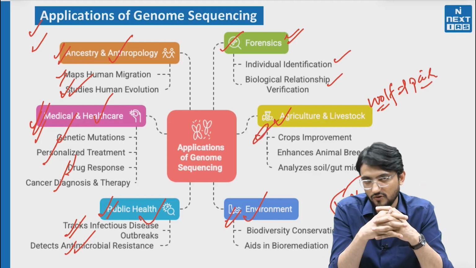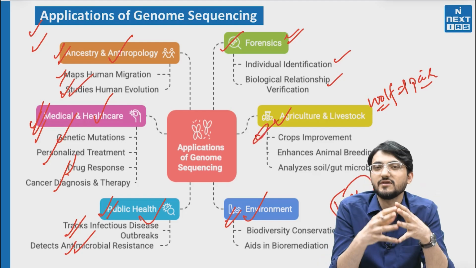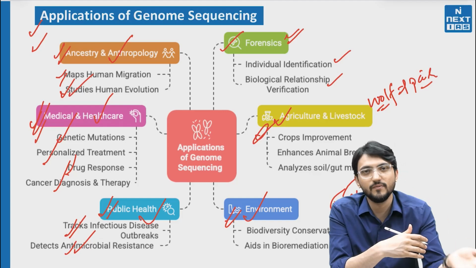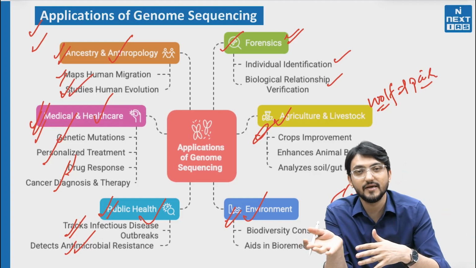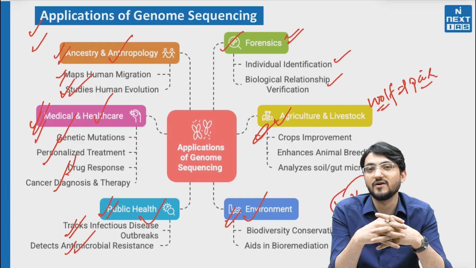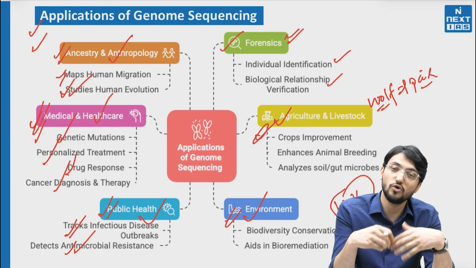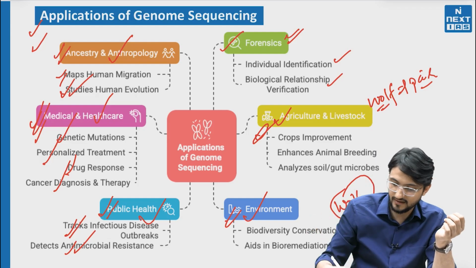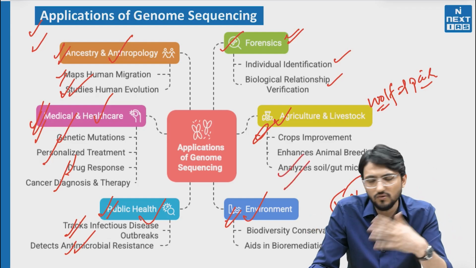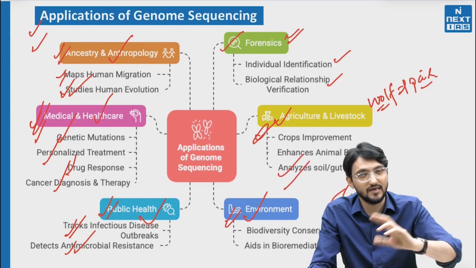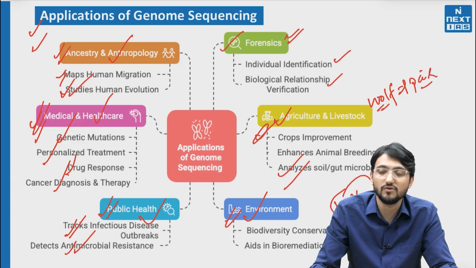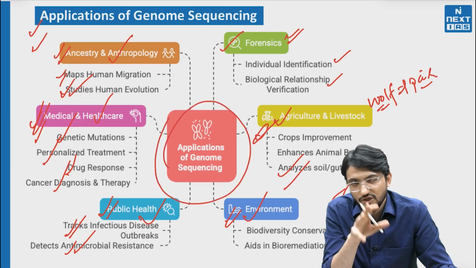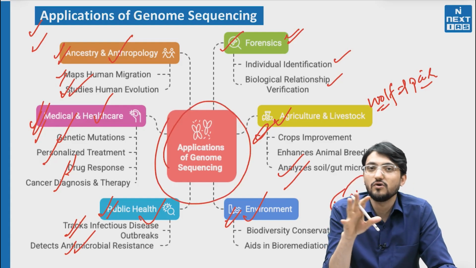In agriculture, there are a lot of applications. If you sequence any crop, you can do all the studies that you do on humans. Then you can analyze the soil bacteria and their genetic content, and then you can modify, you can change, you can bring a new type of bacteria, and you can do many things. Animal husbandry is also a good area to go. So all these things are basically applications of genome sequencing, very important for your mains.